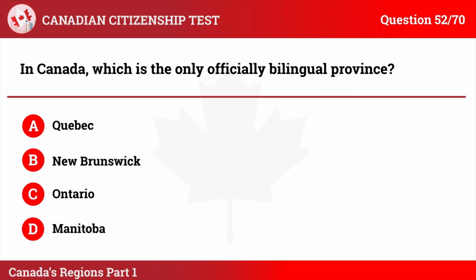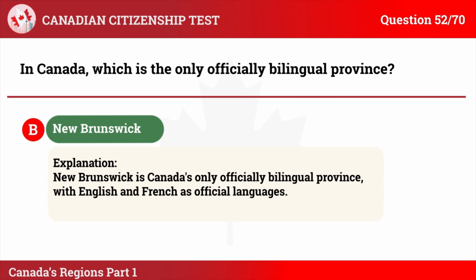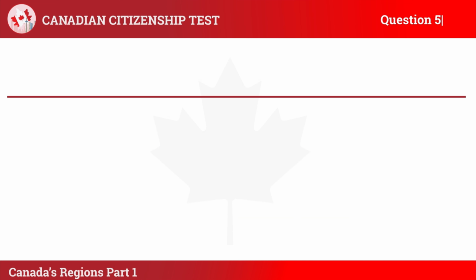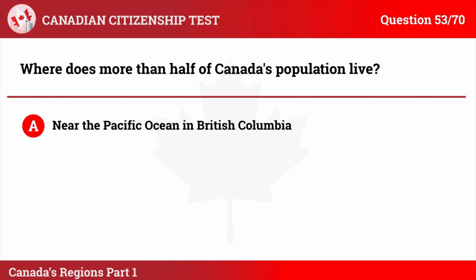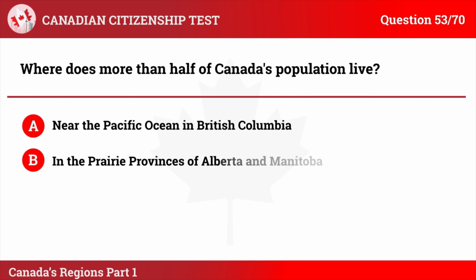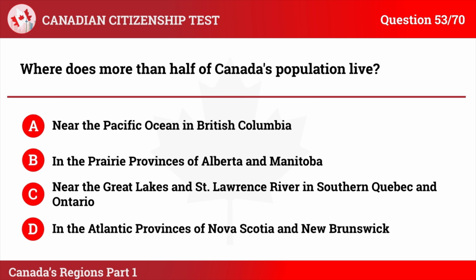The correct answer is B. New Brunswick. Explanation: New Brunswick is Canada's only officially bilingual province, with English and French as official languages. Question 53. Where does more than half of Canada's population live? A. Near the Pacific Ocean in British Columbia. B. In the prairie provinces of Alberta and Manitoba. C. Near the Great Lakes and St. Lawrence River in southern Quebec and Ontario. D. In the Atlantic provinces of Nova Scotia and New Brunswick.